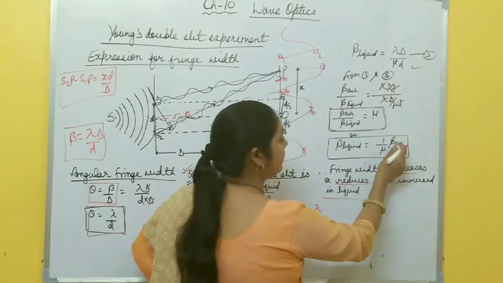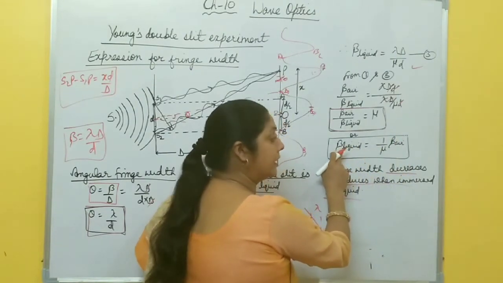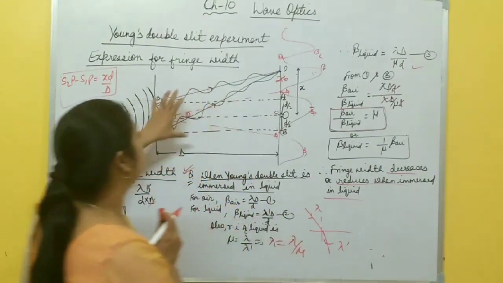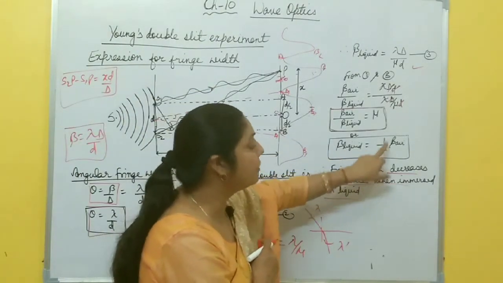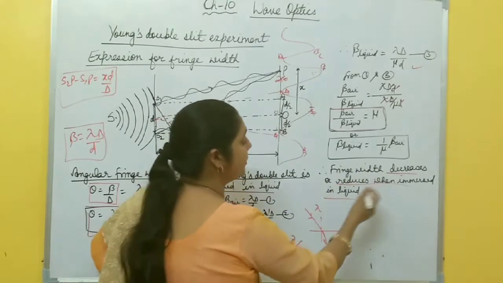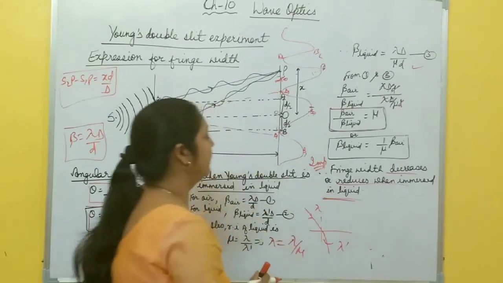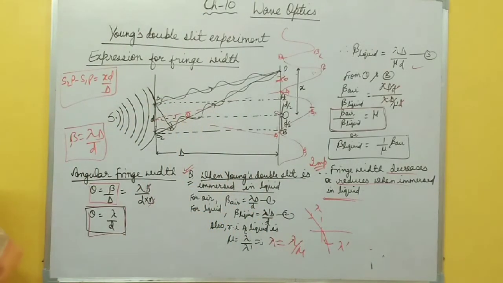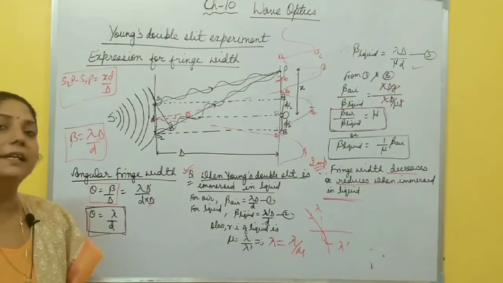It means fringe width in air is beta air and fringe width in liquid decreases by a factor of 1 by mu. So when this setup is immersed in a liquid, its fringe width decreases by a factor of 1 by mu, where mu is the refractive index of the liquid. So fringe width reduces when immersed in liquid. You must remember this point, it's very important, right? It may come in a 1 or 2 marks question. So this is all about Young's double slit experiment. Hope you understood. After this, only one topic is left, that is diffraction.